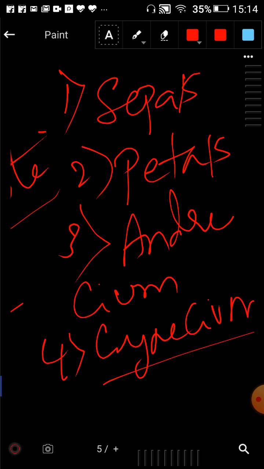All the male reproductive parts together we call androecium. All the female reproductive parts together we call gynoecium. All the sepals together we call calyx. All the petals together we call corolla.